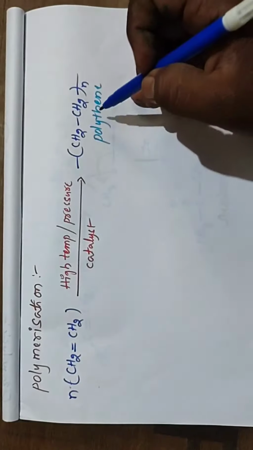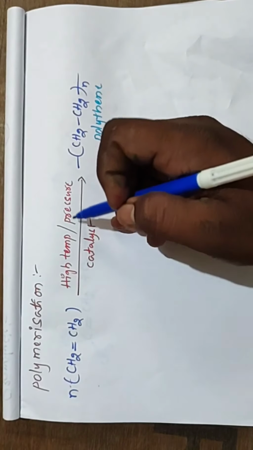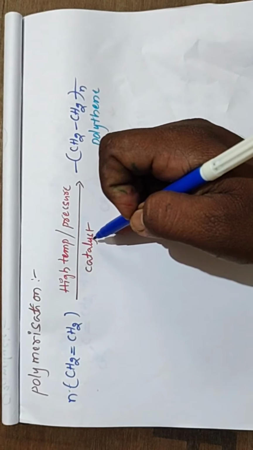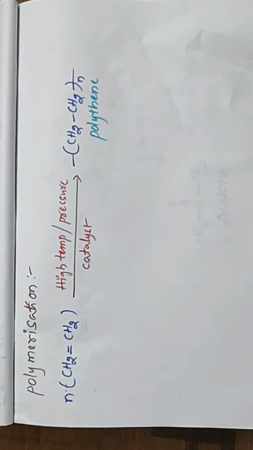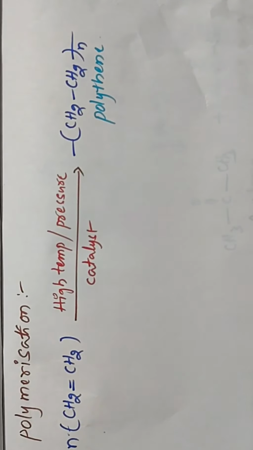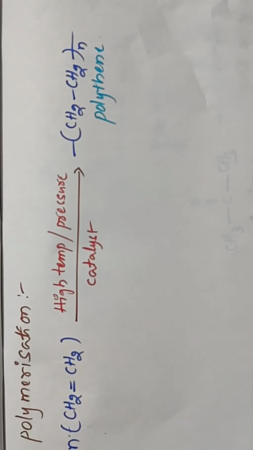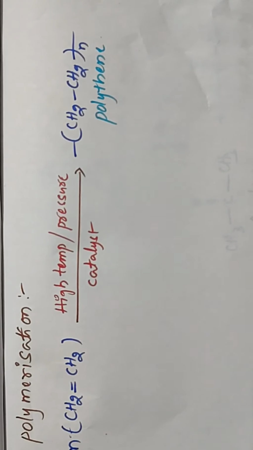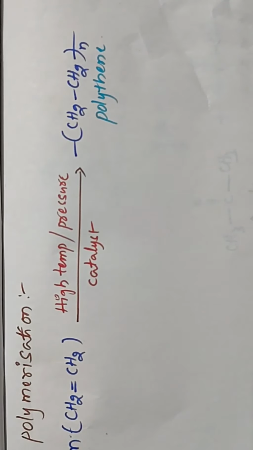A number of monomers are converted to the polymer. A number of monomers are converted to polymers under high temperature and pressure in the presence of a catalyst. For example, take ethylene. Ethylene is converted to polyethylene under high temperature and pressure and in the presence of a catalyst. This is called polymerization. These polymers are made from a number of monomers under certain conditions, like high temperature and pressure in the presence of a catalyst. So that is called polymerization.